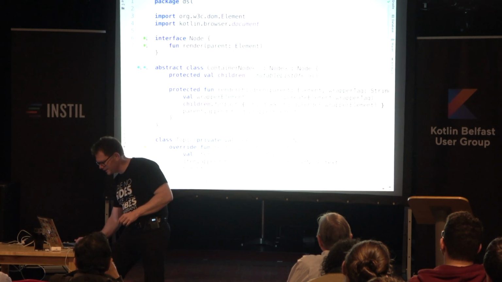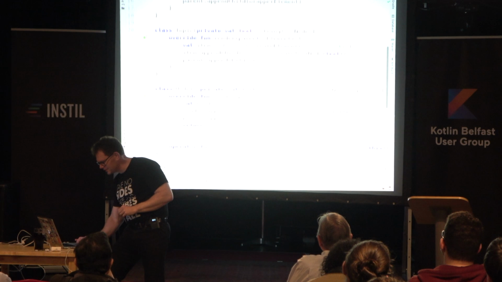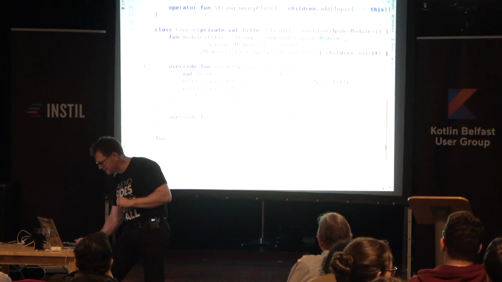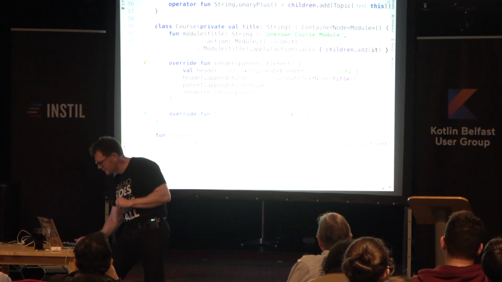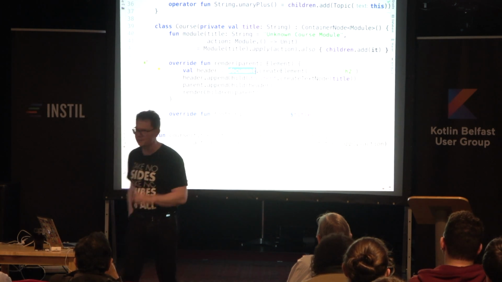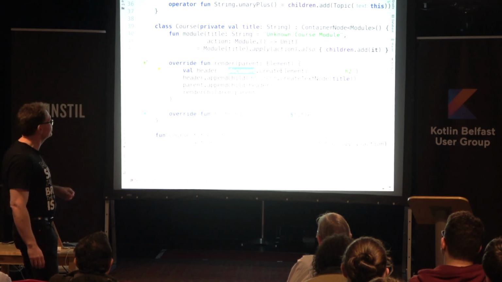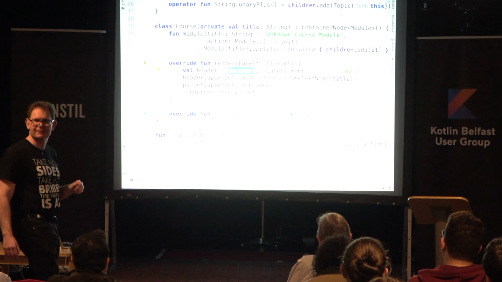And then in the code for the DSL, we've got standard DSL-y stuff. If you've done any Kotlin, you'll have written a DSL, I'm sure. The only thing that makes this different from regular Kotlin is that whenever I'm generating my output, I'm doing good old-fashioned DOM programming.